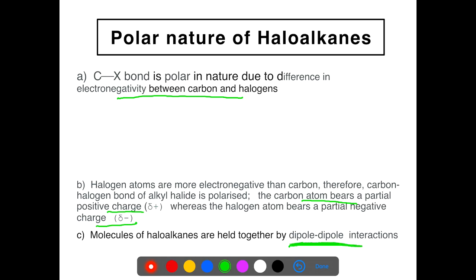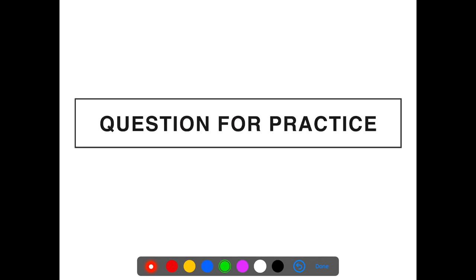Polarity arises in the molecule and the molecules are held together by dipole-dipole interactions. So this is the structure of polar nature. This carbon is sp3 hybridized and polarity arises in the molecule.